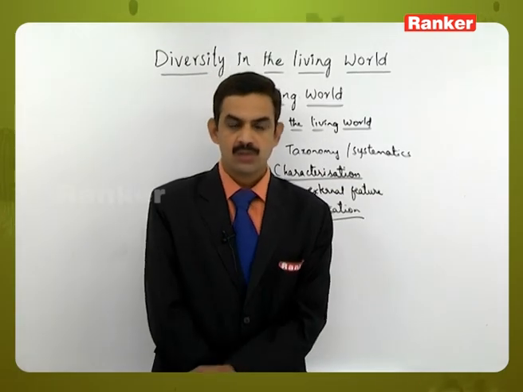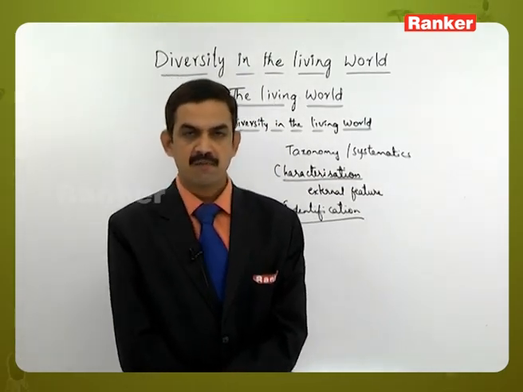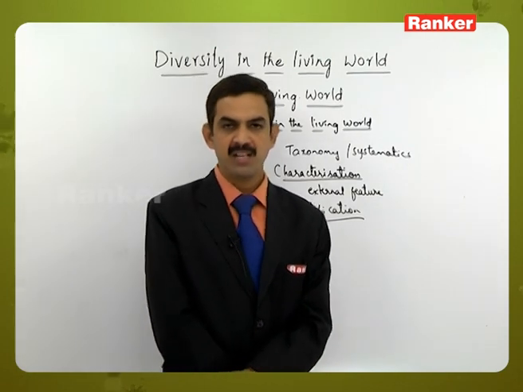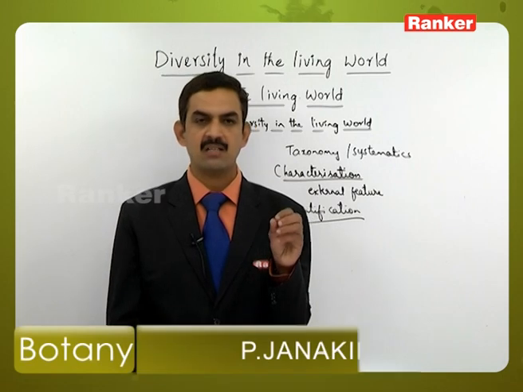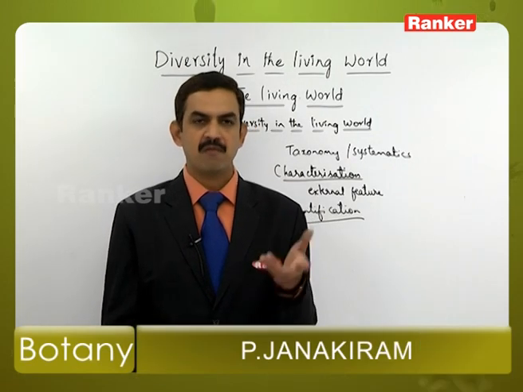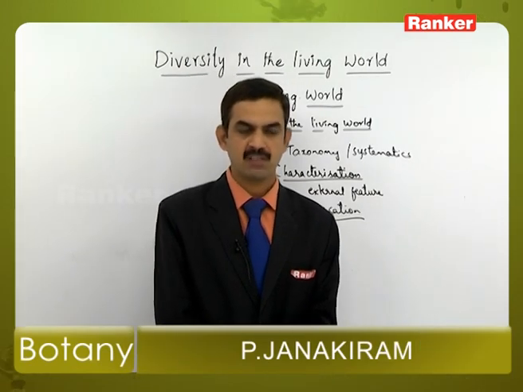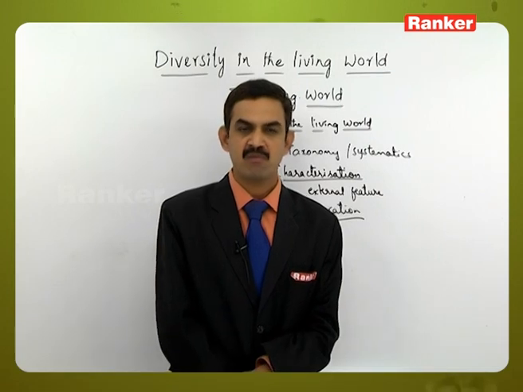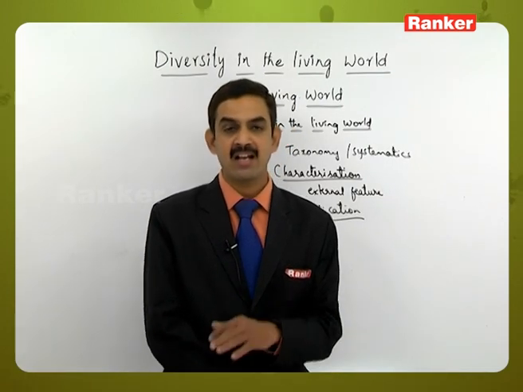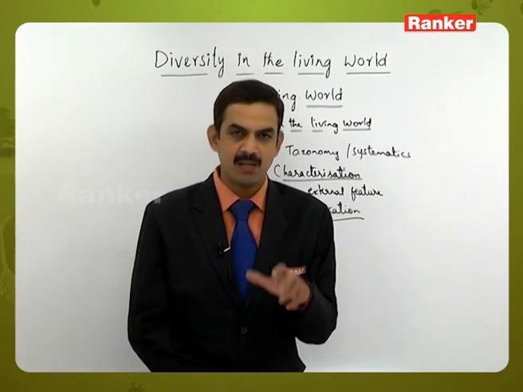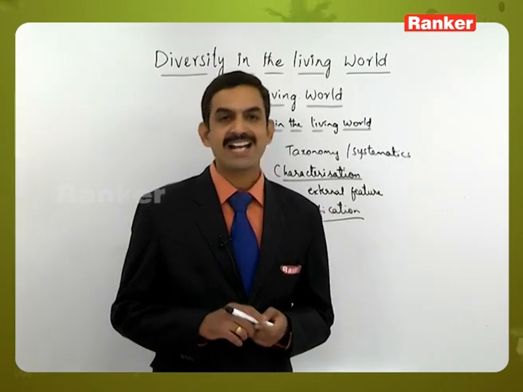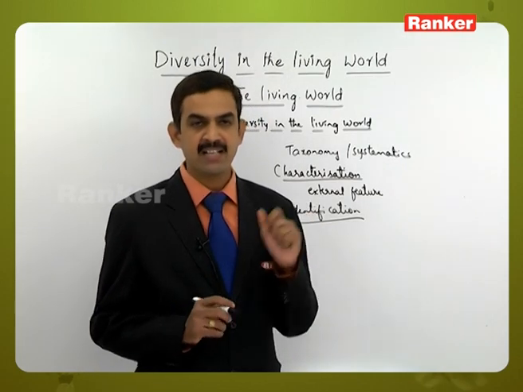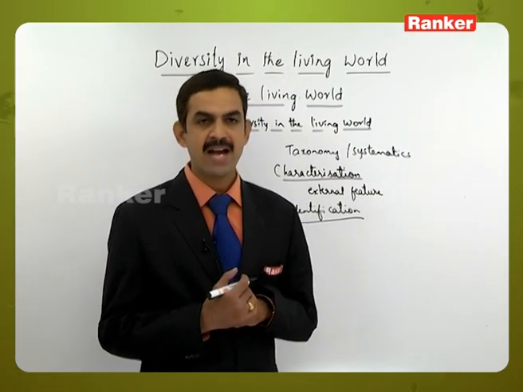The second one is identification. As we said, we observe different types of plant species in our daily life. When we observe a plant for the first time, we do not have an idea whether that plant has earlier been identified by any other person or not. For that purpose, we will take the help of some taxonomic aids which help in the identification of that particular plant species.